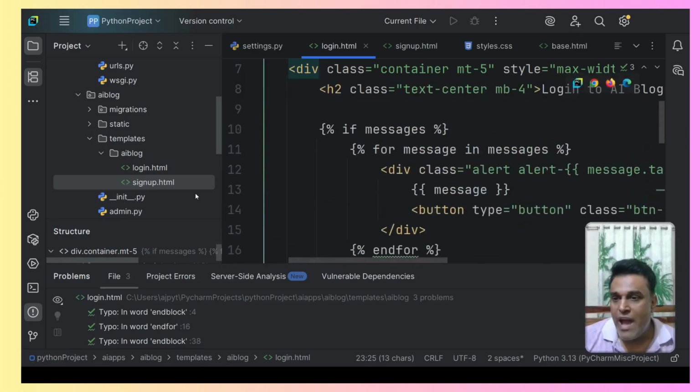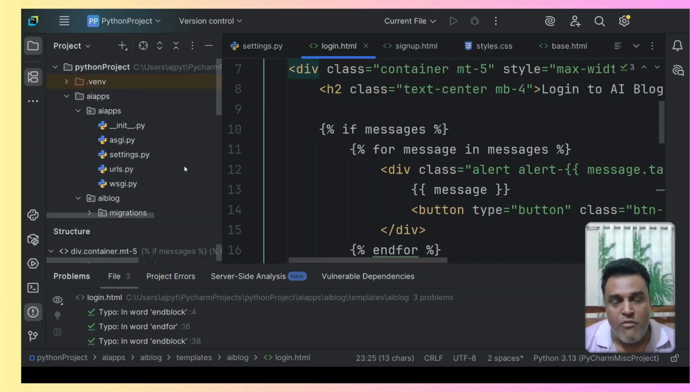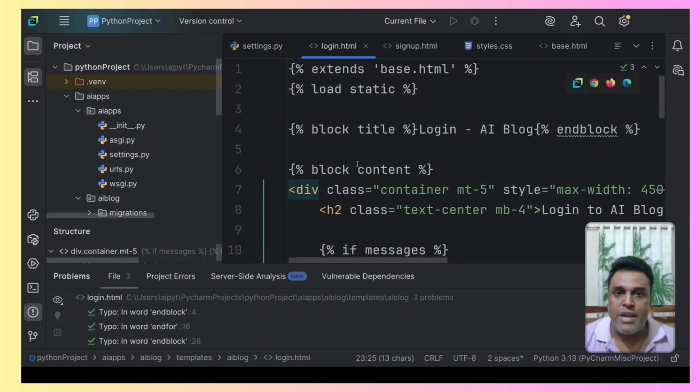Now we have copied the files, that is, we have the login file and the sign up file, and now we will move forward. We will write the backend code, that is, what happens if somebody types a URL. But as I said before, we need to understand what a get request and a post request are. So let us understand that and then we will come back.